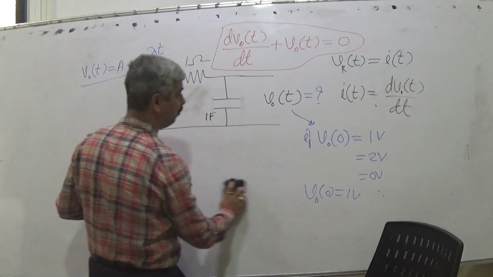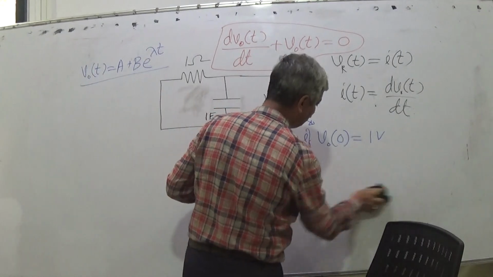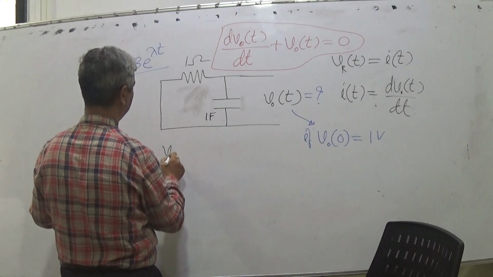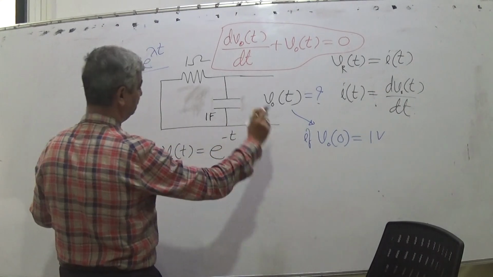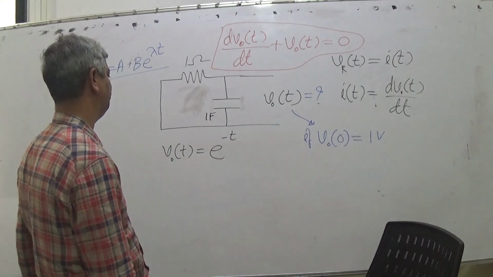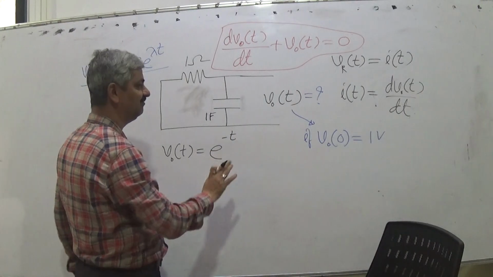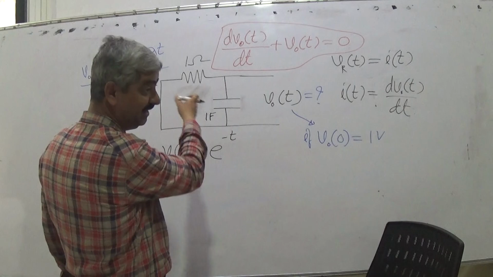Find vo(t) if vo(0) is 1 volt. In that case vo(t) is equal to e raised to minus t, from 0 onwards. So don't go below 0, prior to 0, otherwise it will be increasing.